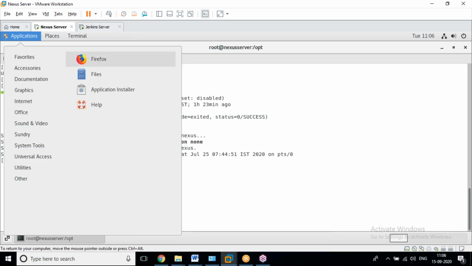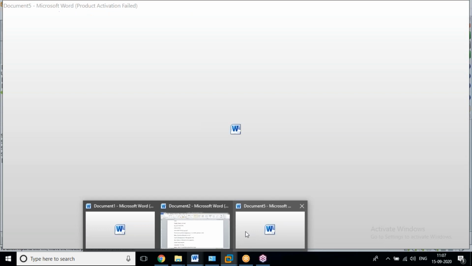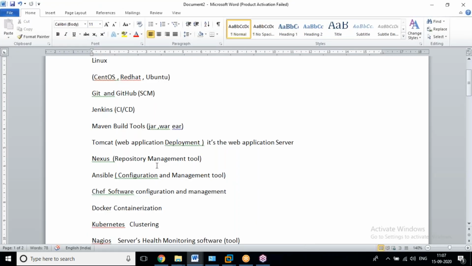It's not for you. I have configured it and I have used this one in previous classes, but it's still working. I'll show that. First of all, I'll show an overview, then we can enter into the picture. Where we are using it, what is the purpose of the tool? We need to configure some other tools if you want to see that, once we enter into the practical scenario. Yes, we are using Ansible, Nexus to store the artifacts, and one more, Ansible.